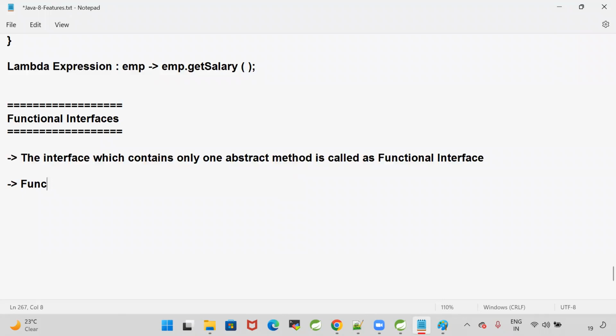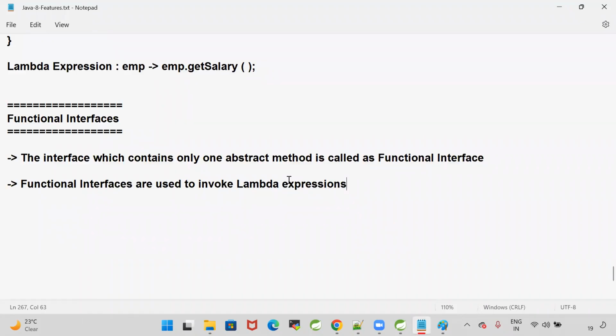Functional interfaces are used to invoke Lambda expressions. Whenever you write a Lambda expression, to invoke that Lambda expression we use functional interfaces.